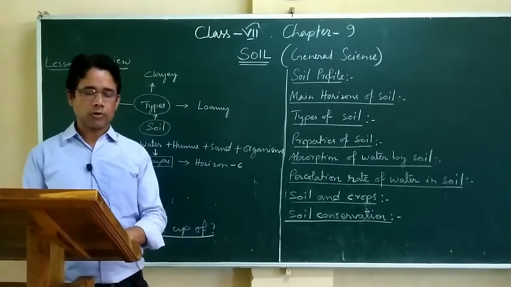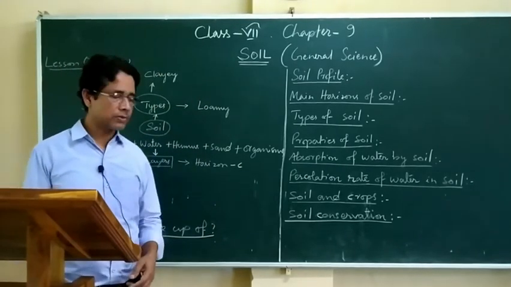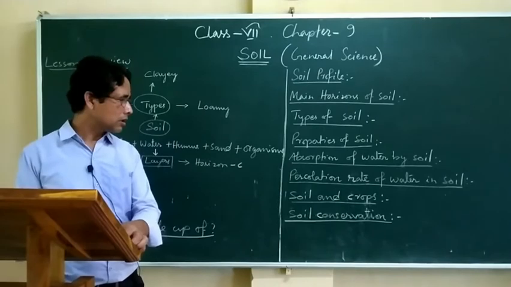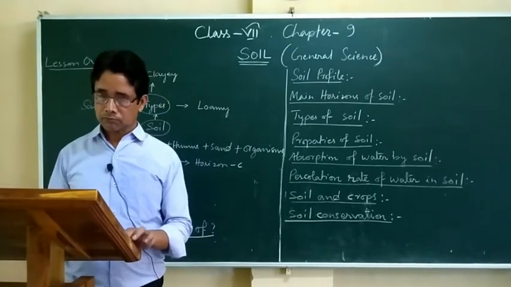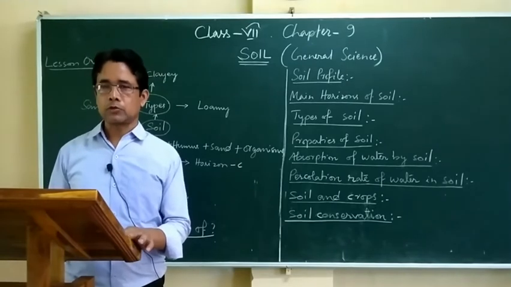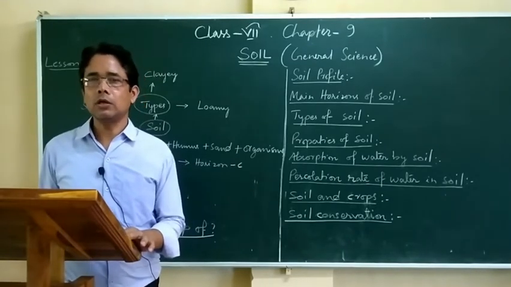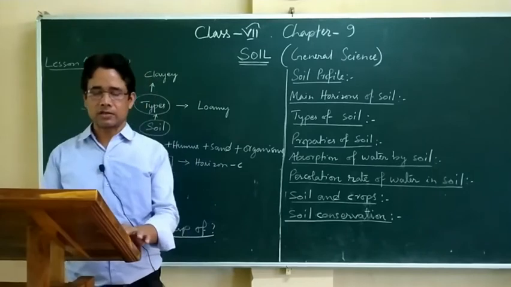Okay, children, now we have come to the final topic of this lesson, that is soil conservation. Soil conservation is to protect the soil from degradation.